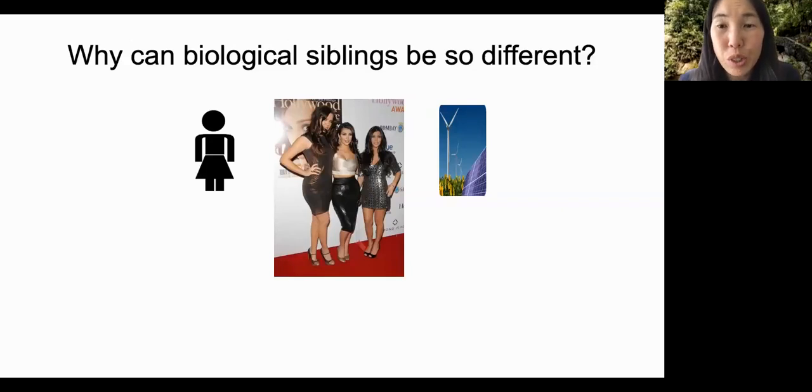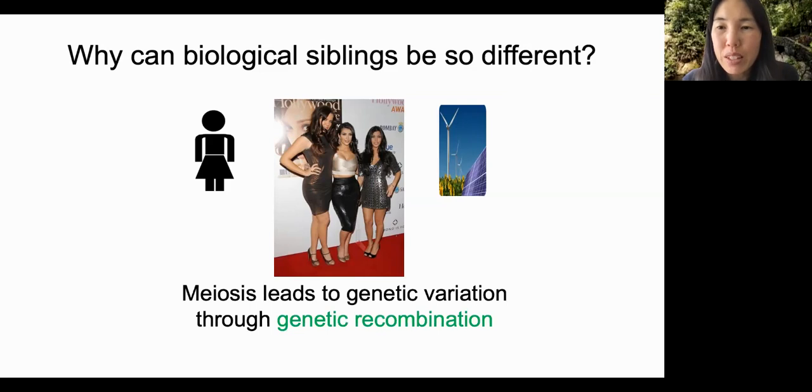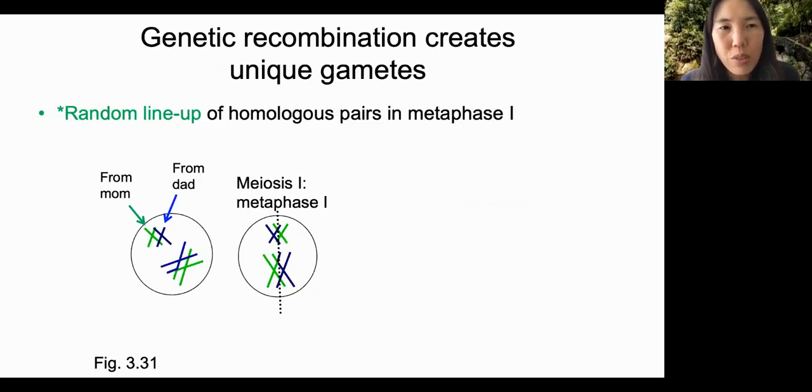Why can biological siblings, that is, they share the same biological mother and father, be so different? They have different genes. Meiosis leads to genetic variation through genetic recombination. There are two common ways to get genetic recombination in the process of meiosis. Genetic recombination creates unique gametes. Genetic recombination refers to the genes being mixed up or shuffled.